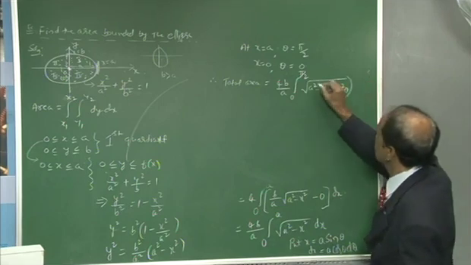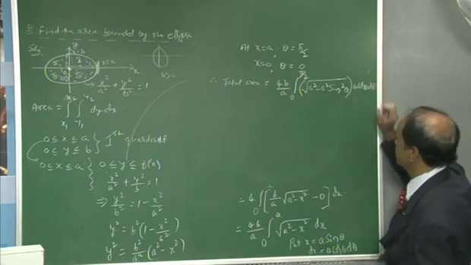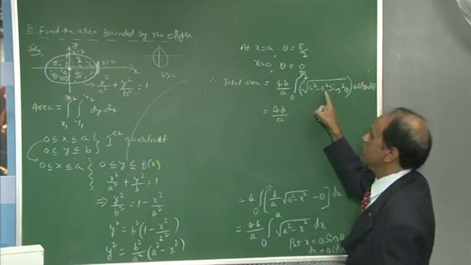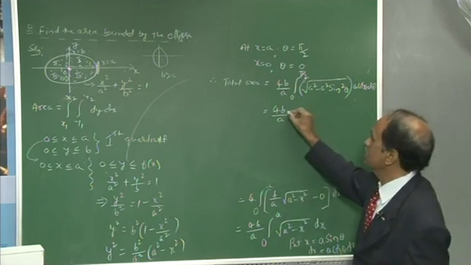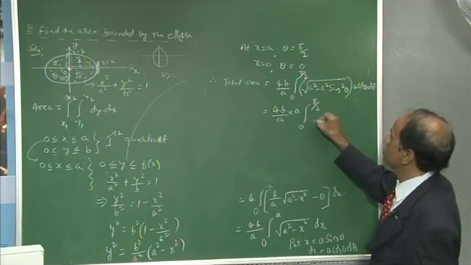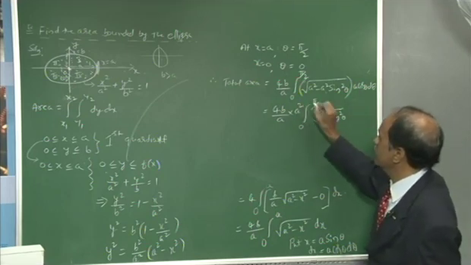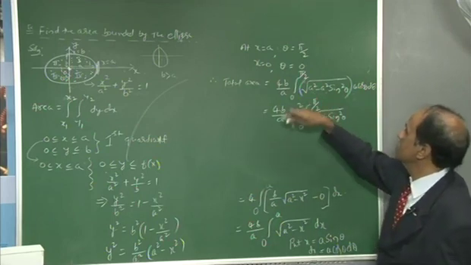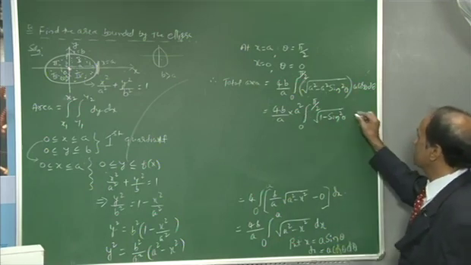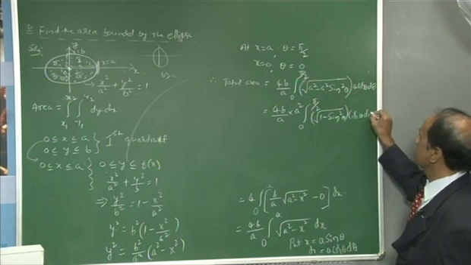The value of dx is a cos theta d theta. So it should be 4b by a, and you will take a square outside the square root sign, which makes a outside the square root sign, and then 0 to pi by 2 root of 1 minus sin square theta, and cos theta d theta.